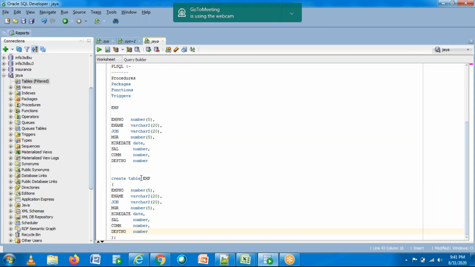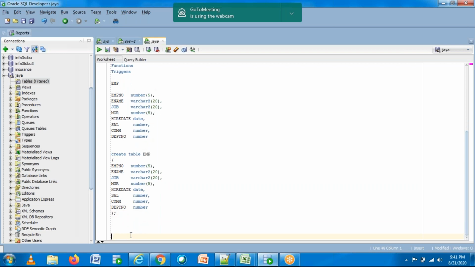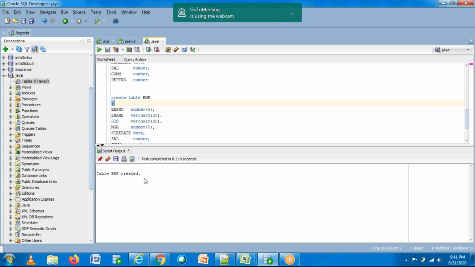Fine. So this is the table name, and these are the different columns, and the data types are varchar and number. Okay. Now let me create this table. How to create this table? I can click this button, right? It is saying table created. Just go here and refresh.